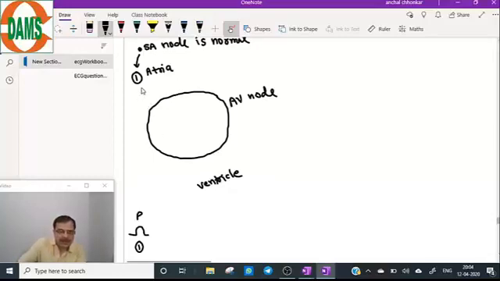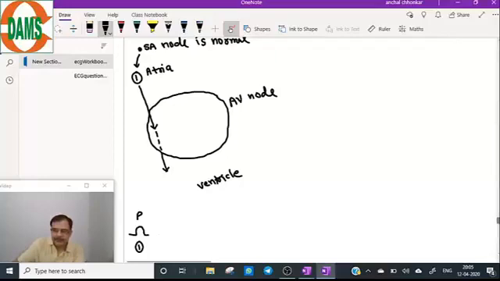Now, this atrial impulse will enter the AV node, number 1, but it will travel through the AV node slowly. Just for representation, I have made 1, 2, 3 broken lines, but this impulse will exit the AV node, and when the impulse exits the AV node, the ventricle will be depolarized. So what happens in this case?